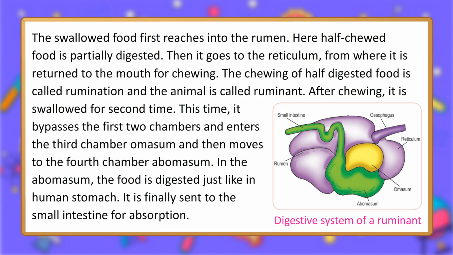The swallowed food first reaches the rumen, where it is half chewed and partially digested. Then it goes to the reticulum, from where it is returned to the mouth for chewing. The chewing of half-digested food is called rumination and the animal is called a ruminant. After chewing, it is swallowed for the second time. This time, it bypasses the first 2 chambers and enters the 3rd chamber, omasum, and then moves to the 4th chamber, abomasum. In the abomasum, the food is digested just like in the human stomach. It is finally sent to the small intestine for absorption. Digestive system of a ruminant.